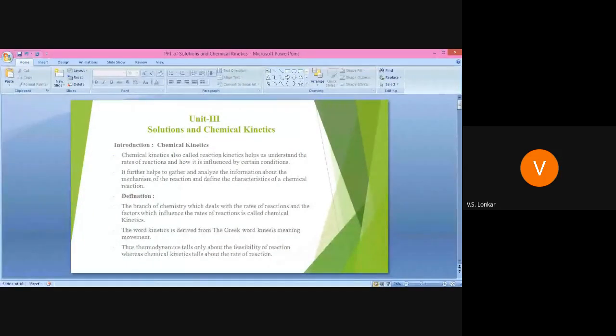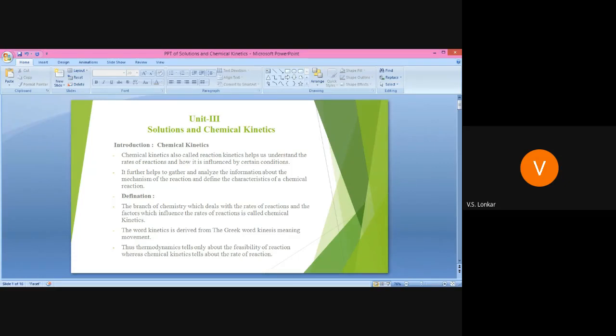See, a very simple concept of this particular chemical kinetics. In your syllabus, the points are: what do you mean by the rate of reaction, what are the factors affecting the rate of reaction, then the order of reaction, molecularity of reaction, activation energy, collision theory, and integrated rate equations of first order, second order, and third order reactions. Then after completing chemical kinetics, we will start the solutions part. Then first see the introduction.